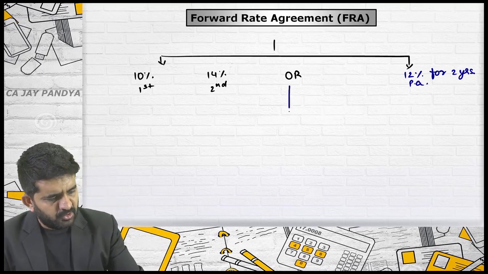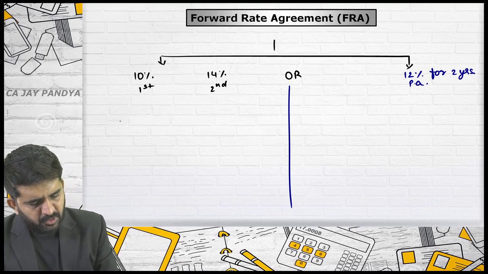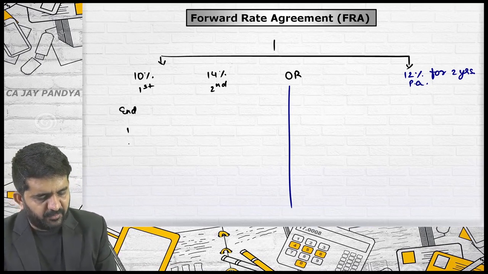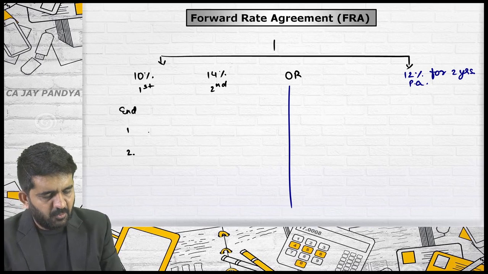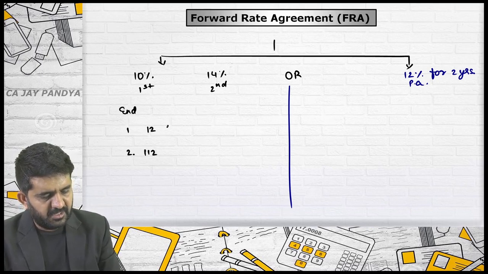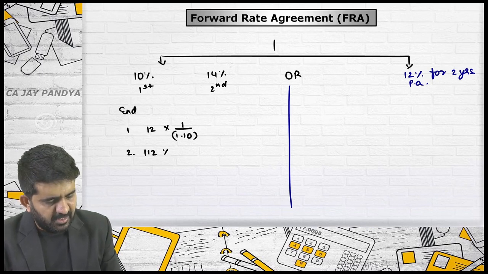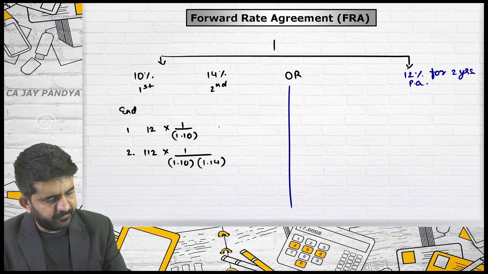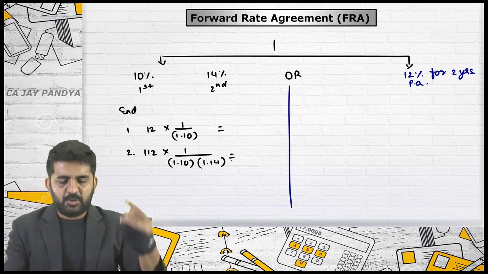What is the cash flow? If we go on this side, what is the cash flow? Cash flow remains same at the end of first year and at the end of second year. The cash flow is 12 rupees, 112 rupees. Let me discount this at 10% in first year and in second year 14%. Let me find out the answer.